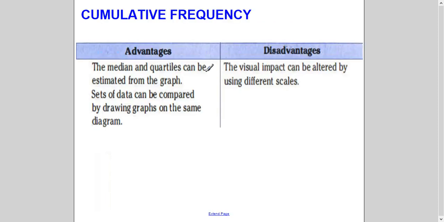So the advantage is that it is used to read the comparison of the data also, and you can combine a big data also and present it here. However, the visual impact can alter by using different scale, right? And the actual raw data is also hidden. That is also one of the disadvantages, because in the grouped data, you don't know actually what was the value of certain thing, right?